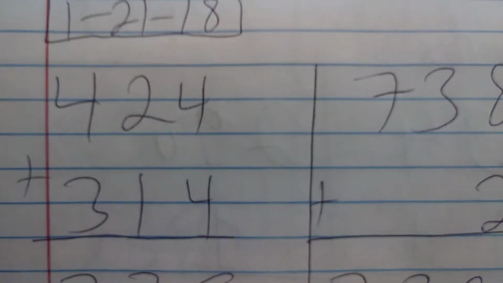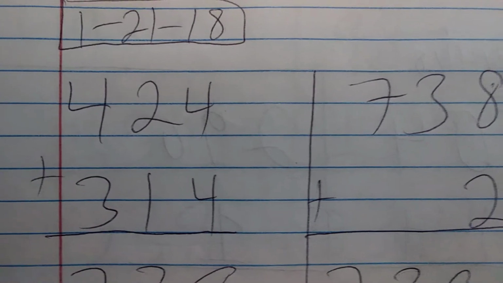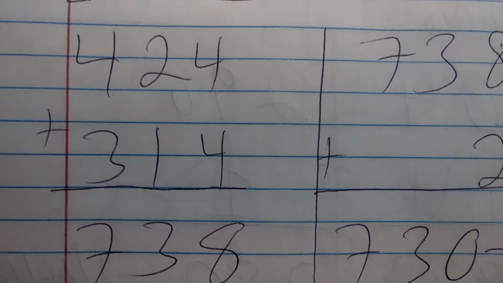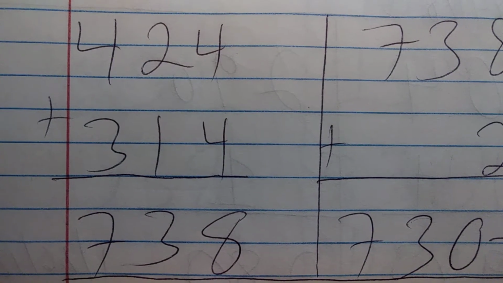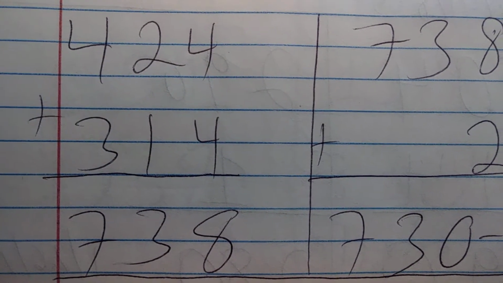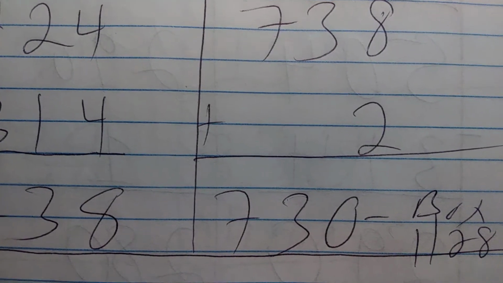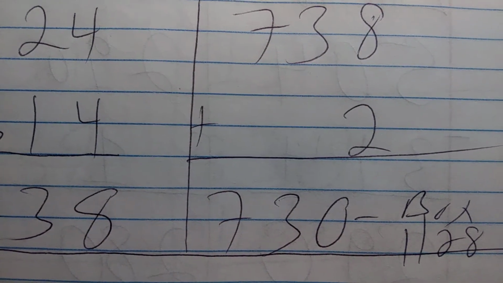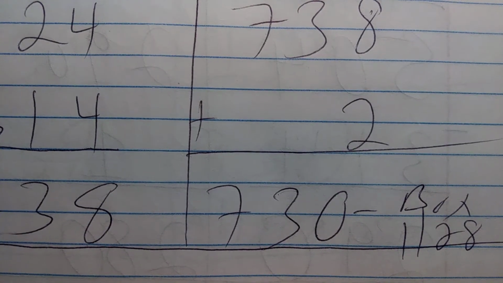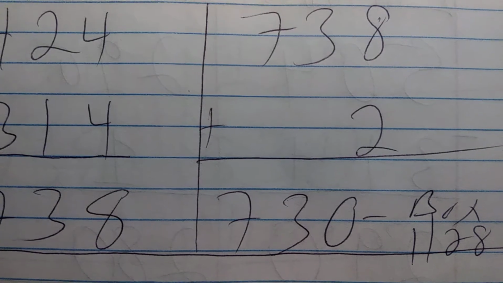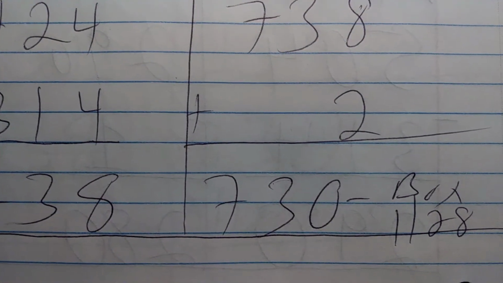Okay, and then on January 21st, you had 424 hit, so you're going to add 314. 4 plus 3 is 7. 2 plus 1 is 3. And then 4 plus 4 is 8. You're going to add 2 to the 8 there, so bring down 7, 3. Add 2 to 8, and that's 7, 3, 0. And that's because 8 plus 2 is 10, so you're going to keep the 0 on that. So that was a box hit on January 28th.